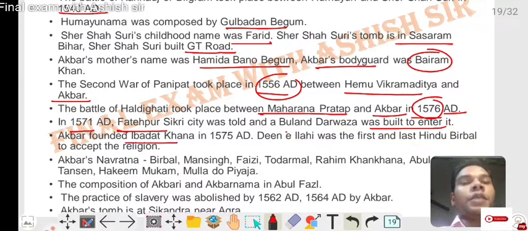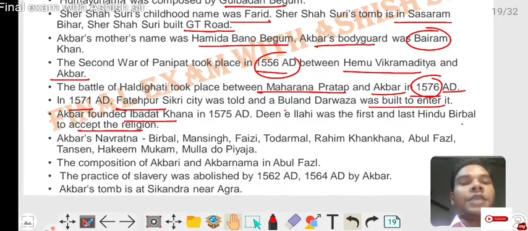Akbar founded the Ibadat Khana in 1575 AD. Din-i-Ilahi was the religion, and Birbal was the only Hindu to accept it. Akbar's Navratnas were Birbal, Man Singh, Faizi, Todar Mal, Abdul Rahim Khan-i-Khanan, Abul Fazl, Tansen, Hakim Hukam and Mulla Do Pyaza. The Akbarnama and Ain-i-Akbari were composed by Abul Fazl. The practice of slavery was opposed by Akbar in 1562 AD. Akbar's tomb is at Sikandra near Agra.